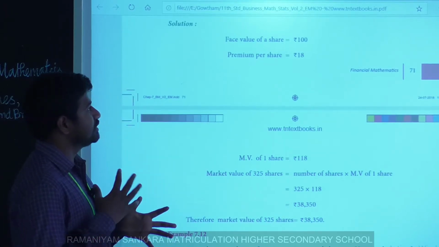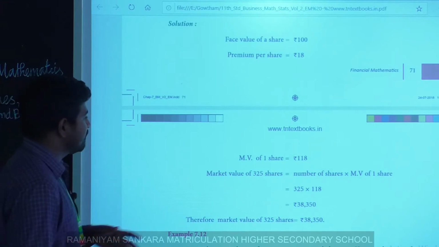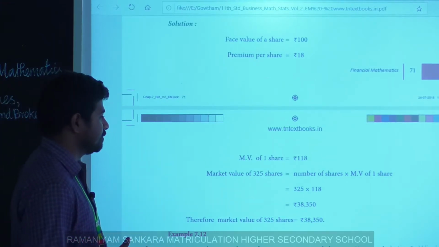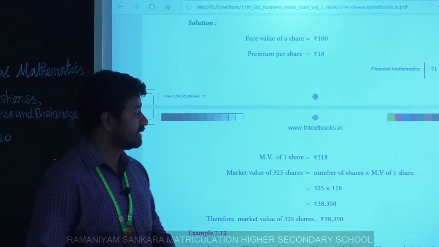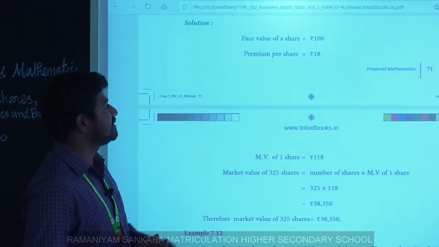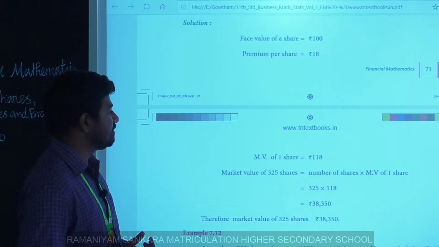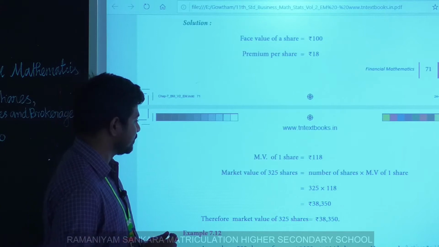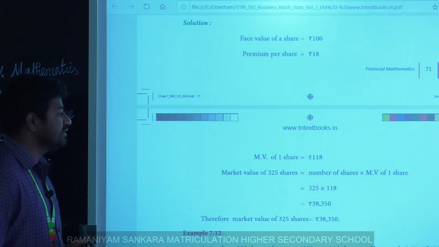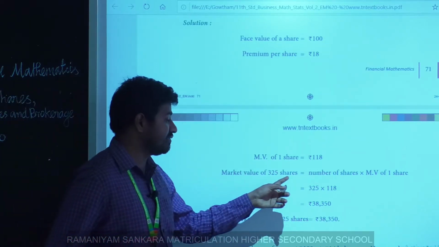Now we want to calculate the market value. Market value of one share equals face value plus premium. Here face value is 100, premium is 18. Now the market value of one share is 118 rupees.